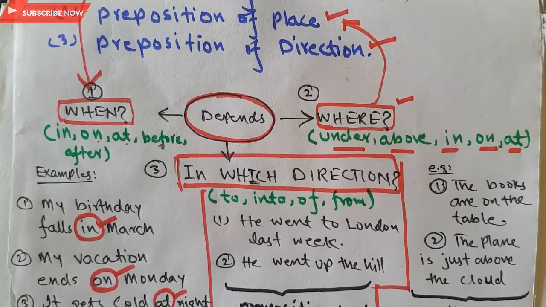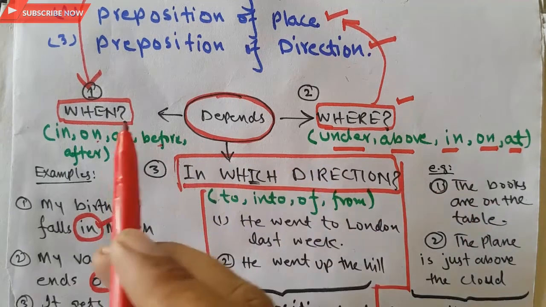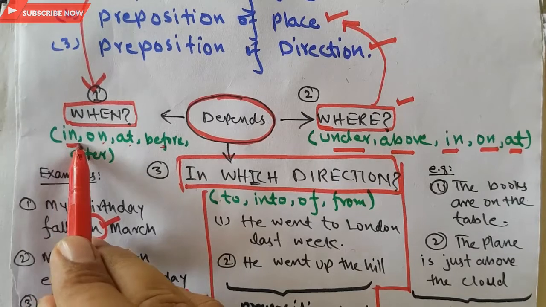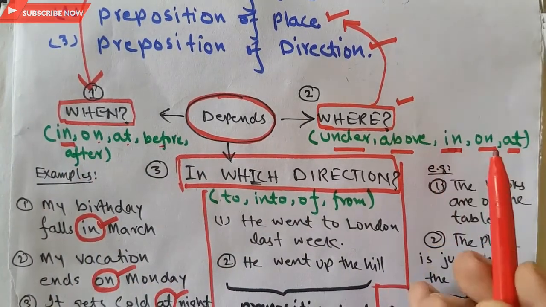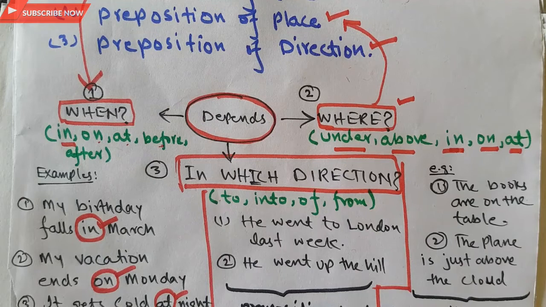One thing that is noticeable here is that you shouldn't get confused: all these are treated as prepositions, but it actually depends on the contextual meaning of the sentence, on the meaning being imparted by a sentence in English grammar. That is why we will look first at the sentence, at what type of sentence it is, and then we will treat it as a preposition of time or a preposition of place.